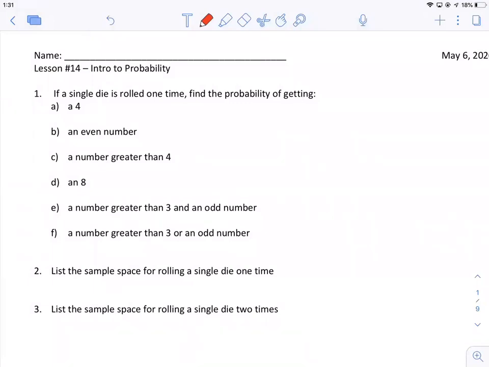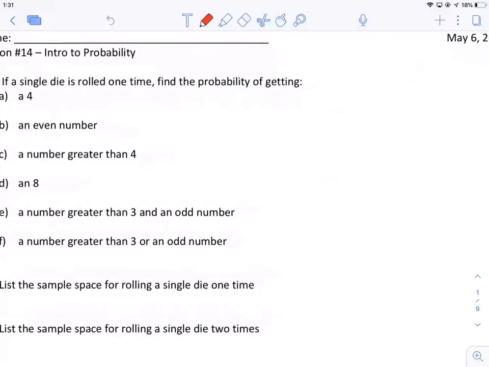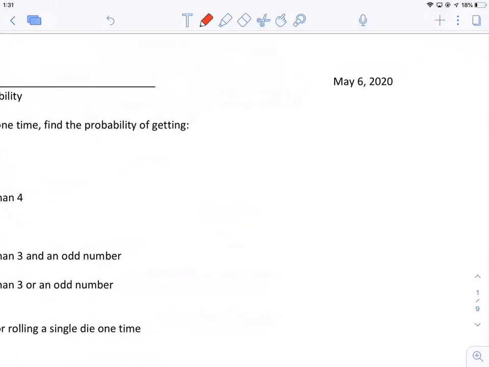All right, so probability. If you roll a single die one time, what's the chance? The probability of something is the chance or the likelihood of that event occurring. Whenever you do an experiment, there are trials. If you want to see what happens when you roll a die, the experiment will be rolling the die a bunch of times, and each time you roll the die, you get a certain outcome. The outcome is the result of your trial.